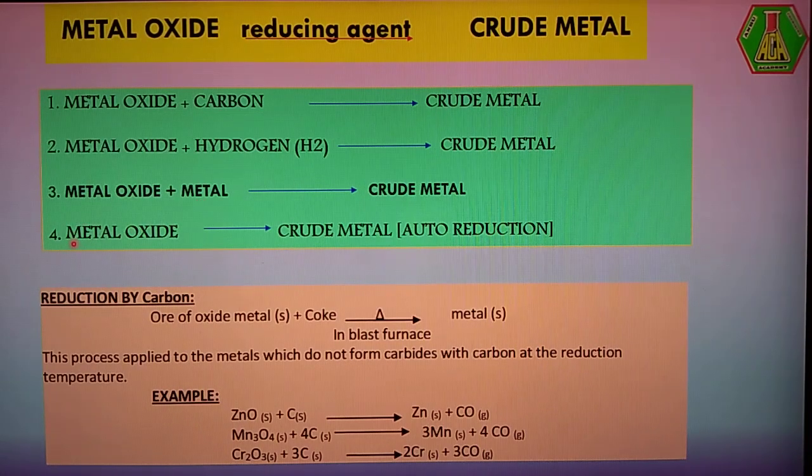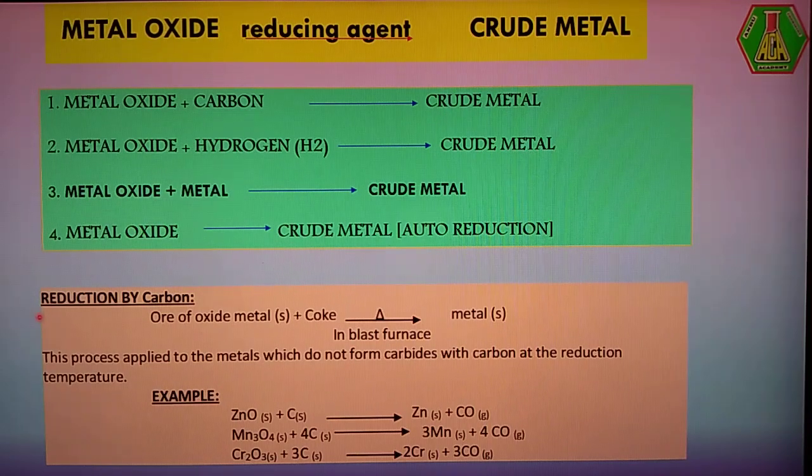But in the fourth one, metal oxide is converted into crude metal without a reducing agent. Here a reducing agent is not required. A simple roasting is enough to convert metal oxide into crude metal. So the heading is auto reduction. Here the fourth one is there, isn't it? It is very important for our board exam.